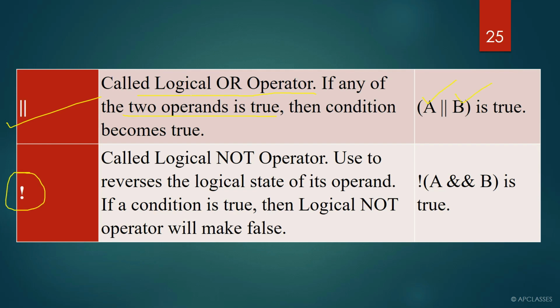And this is not, which is used to change or reverse the value. It is used to reverse the logical state of its operand. What is the logical state? If it is true, it will change to false. If it is false, it will be changed to true. This is all about logical operator.